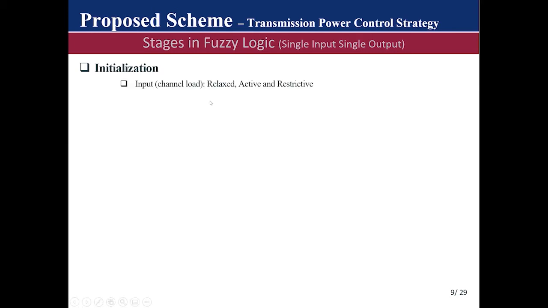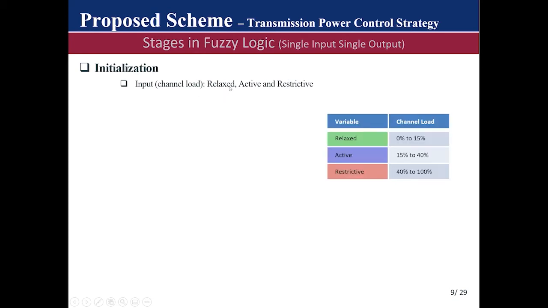So we defined our parameters, and the input parameter was chosen to be the channel load, with the corresponding linguistic variables being relaxed, active, and restrictive. So if the channel load is between 0 to 15, it is in the relaxed state, 15 to 40 is in the active, and 40 to 100 is in the restrictive state.